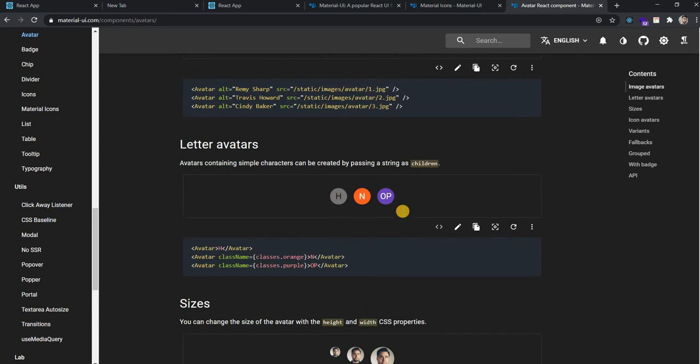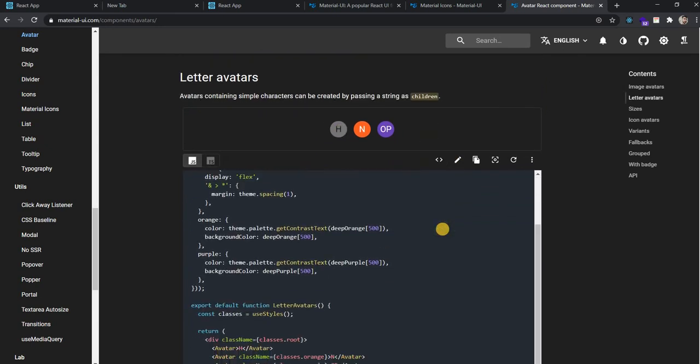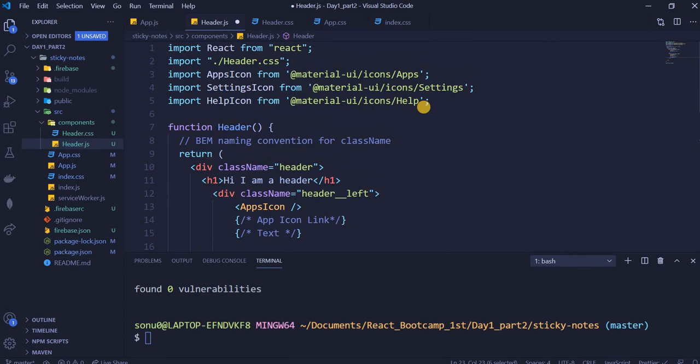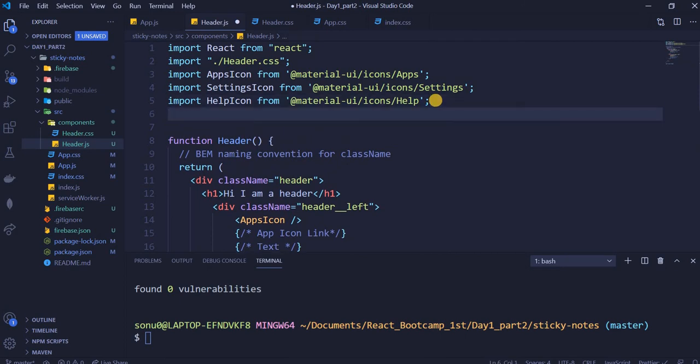We see these kinds of avatars are there. Just expand the code and copy what should be copied. Import Avatar from @material-ui/core/Avatar. This allows me to use the avatar component. Let's copy this and paste it here.